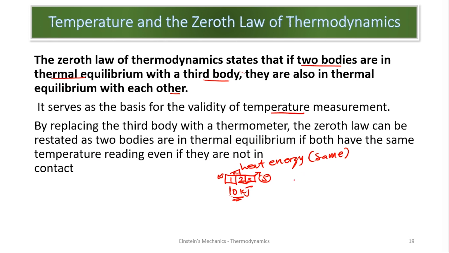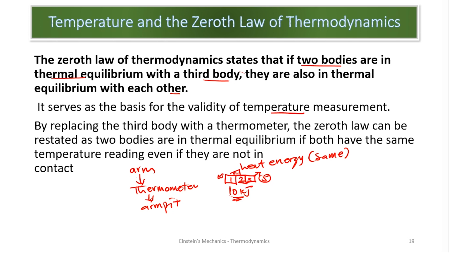So for example, when you go to the hospital, the thermometer is placed between the arm and the armpit.